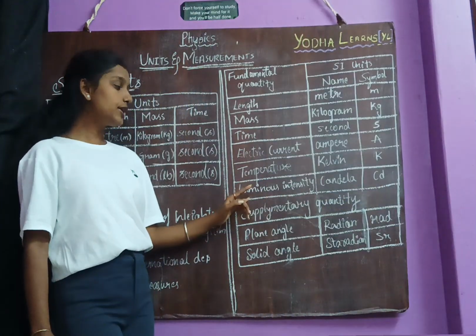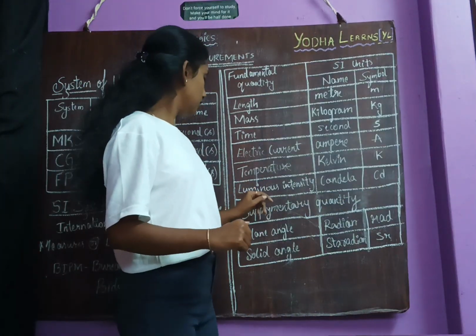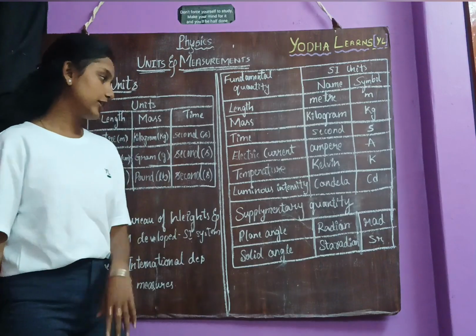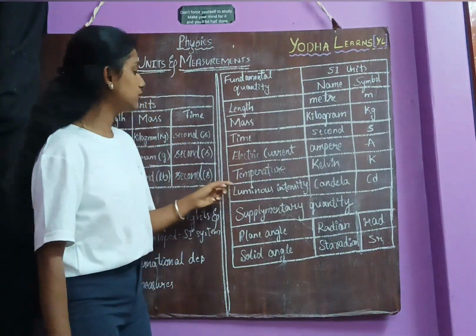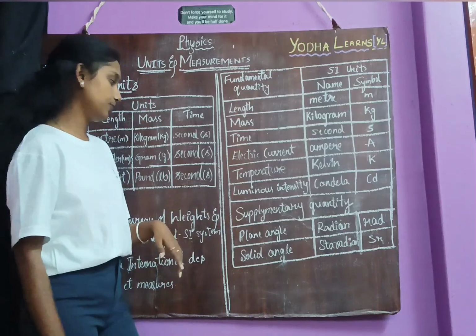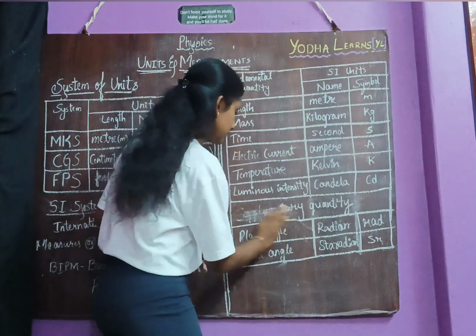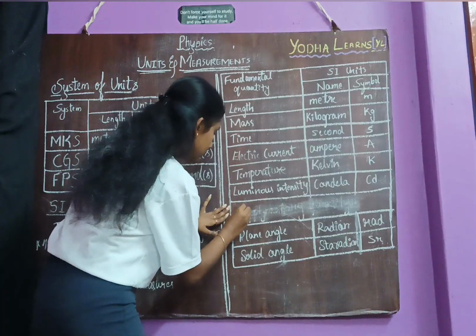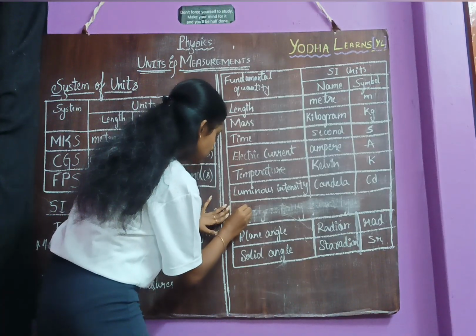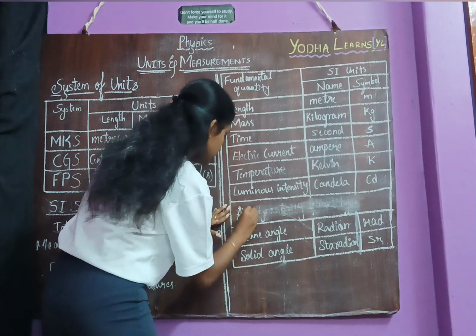Then the sixth one is, sorry for the inconvenience. I have not written one more quantity here. The sixth quantity is amount of substance.